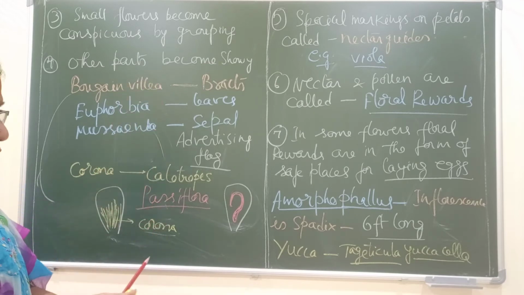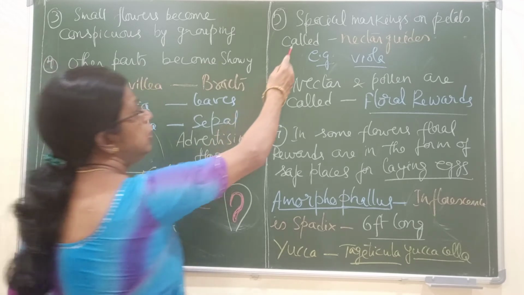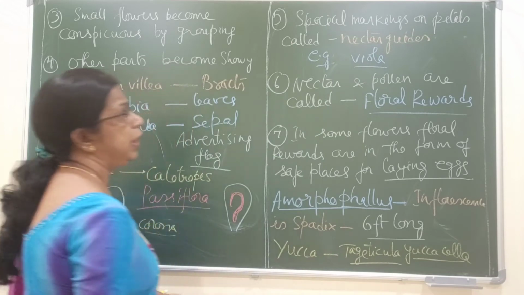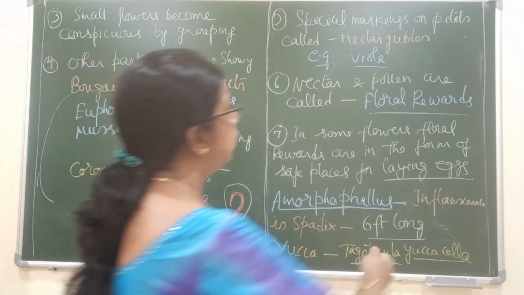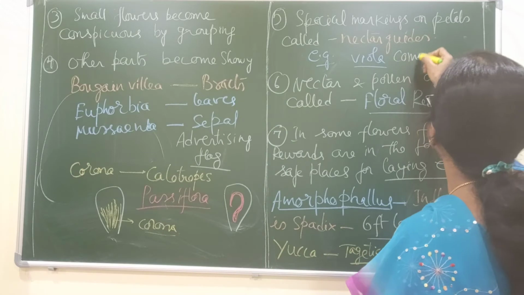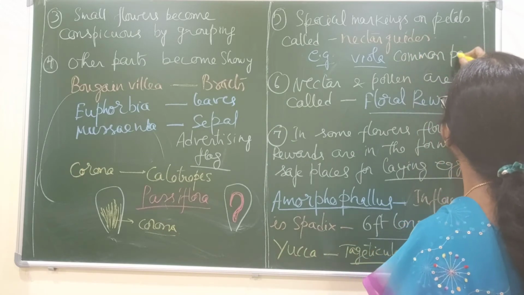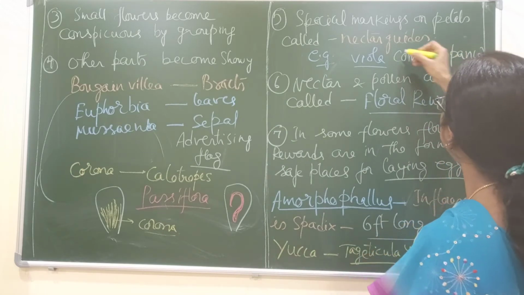The next adaptation we find is special markings on the petals in some flowers. Those markings are called nectar guides. For example, in viola. What is the common name of viola? Viola is also called common pansy.